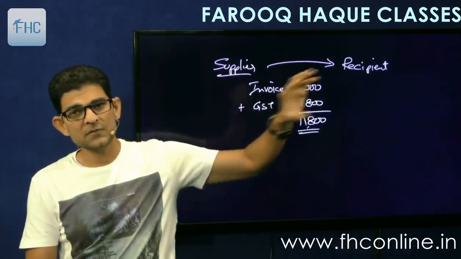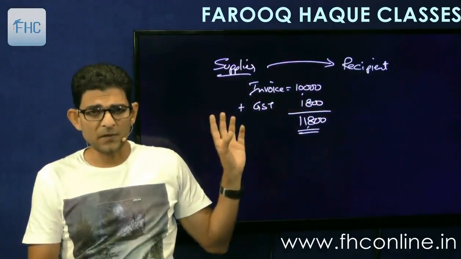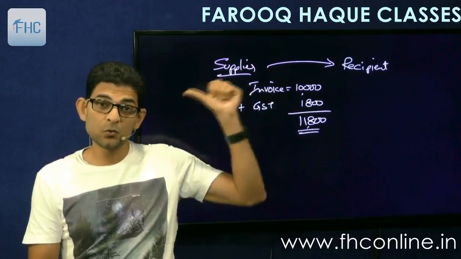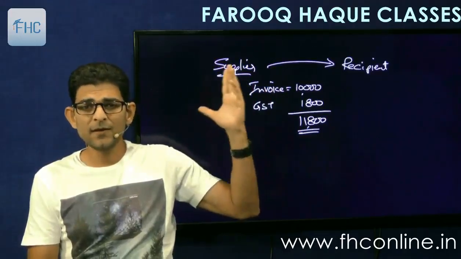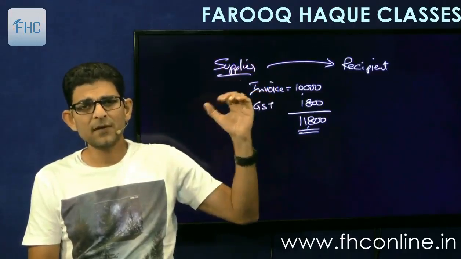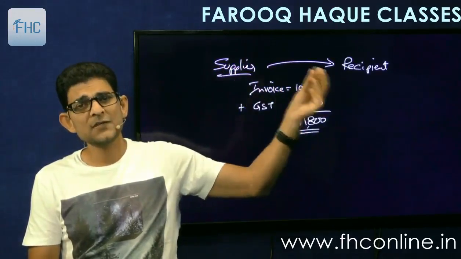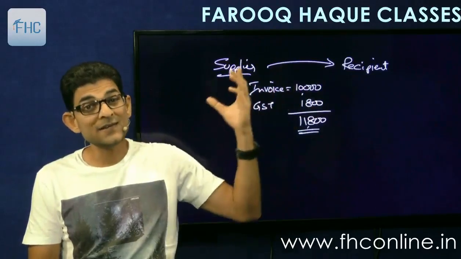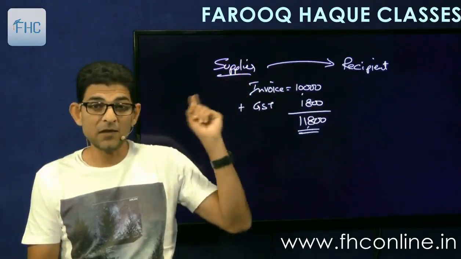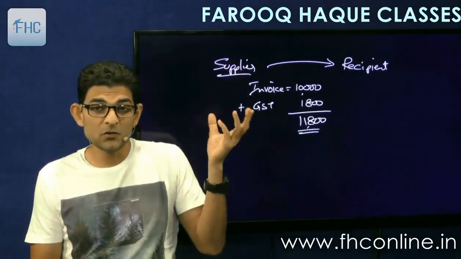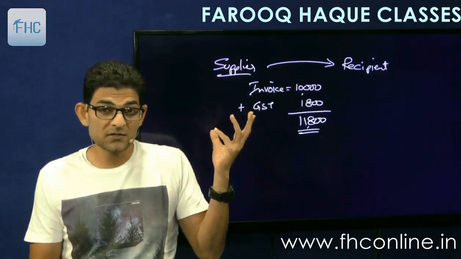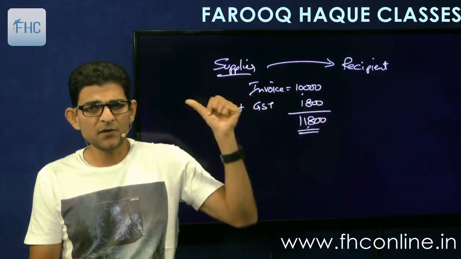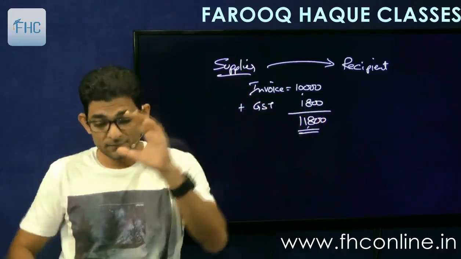Under normal circumstances, the recipient will pay this amount to the supplier, and then the supplier will deposit this amount of 1800 to the government. But even if the recipient doesn't pay the supplier in cash, even if he doesn't clear his bill, still the supplier will have to deposit GST with the government, on a monthly or quarterly basis as the case may be. So anyway, the supplier is going to pay this 1800 to the government, right?